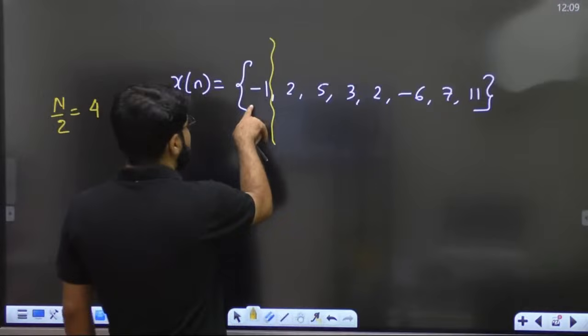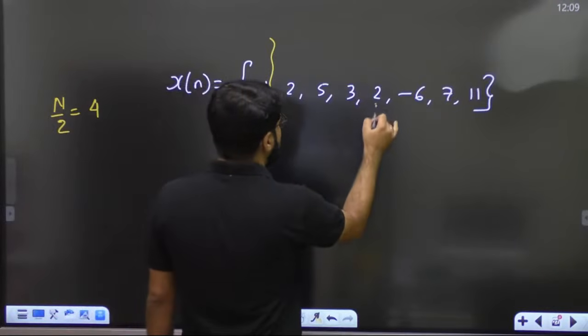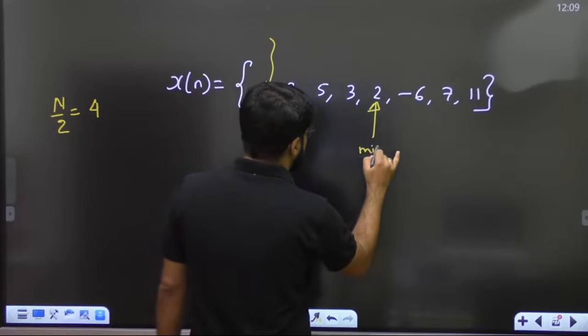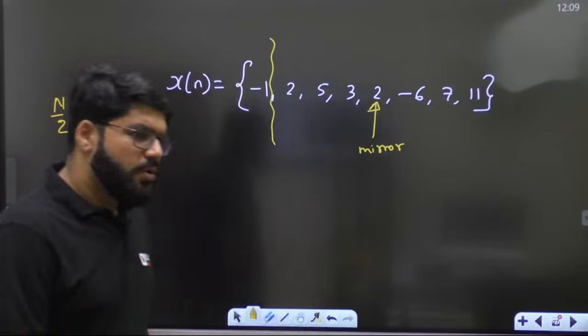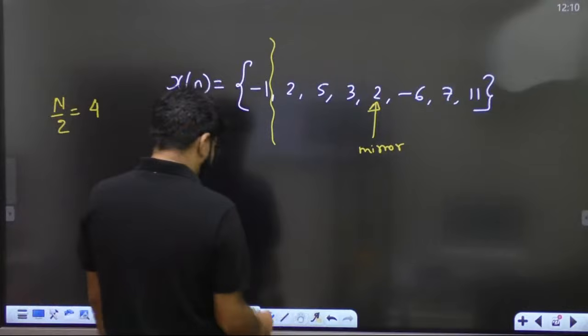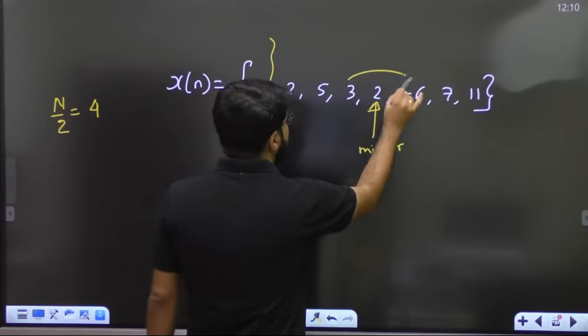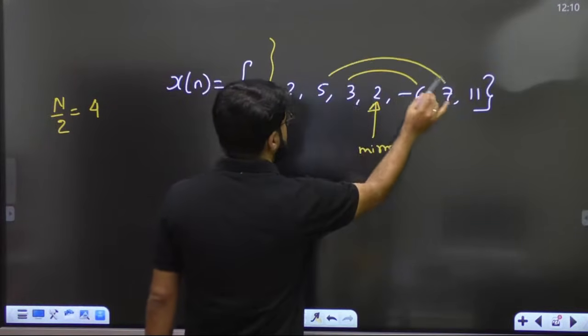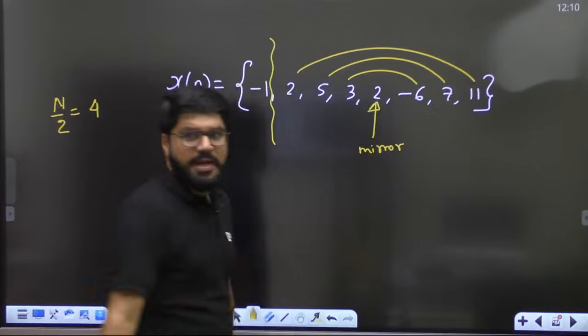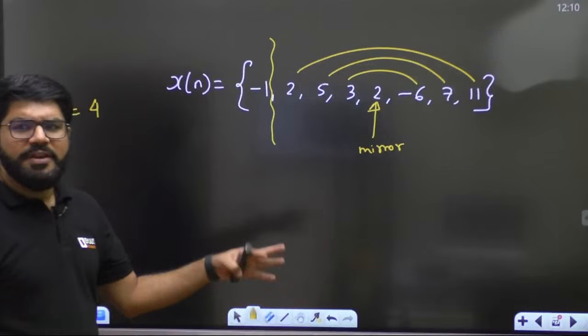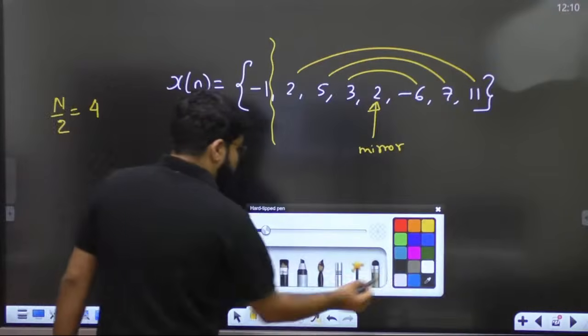So start from the origin: 0, 1, 2, 3, 4. This is the mirror at n by 2, at 4. Now what is the role of the mirror? To create the reflection. Swap 3 and -6, swap 5 and 7, swap 2 and 6. The one that is far will create a reflection with the far one. Or simply, right to left, left to right, folding. You can perform the folding as well.